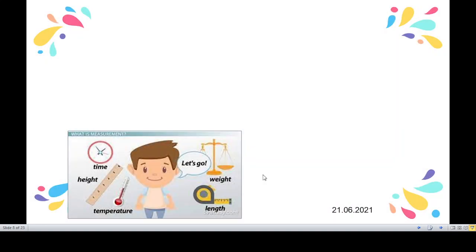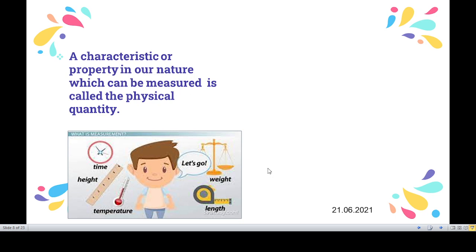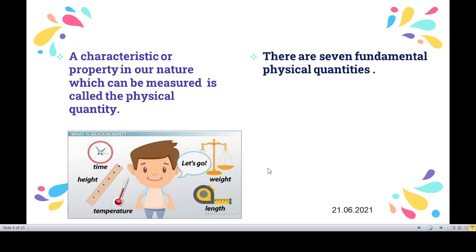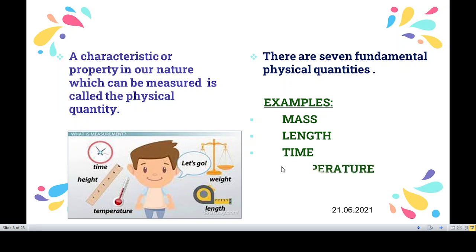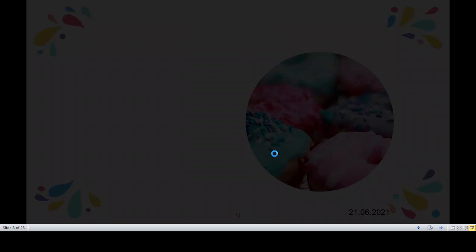properly. Units of measurement. A characteristic or property in nature which can be measured is called a physical quantity. There are 7 fundamental physical quantities. In this video, we are going to study 4 physical quantities: mass, length, time and temperature. The remaining 3 physical quantities you will study in higher classes.